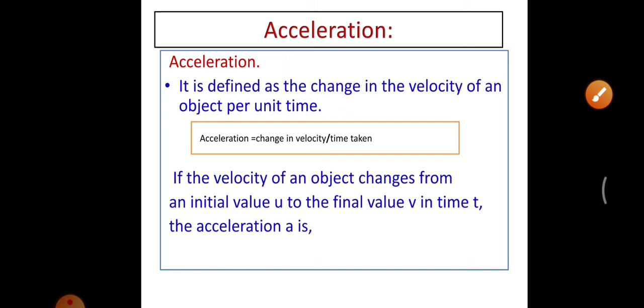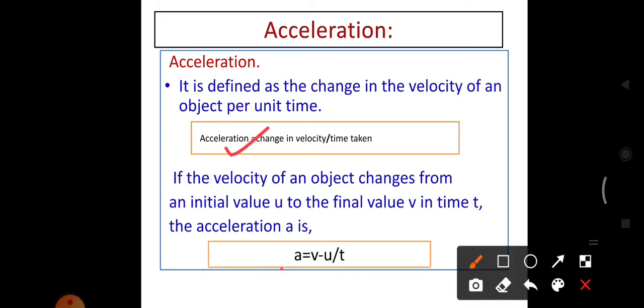If the velocity of an object changes from the initial value u to the final value v in time t, then the acceleration a, represented by the small letter a: change in velocity means final velocity minus initial velocity. The final velocity is v, initial velocity is u.